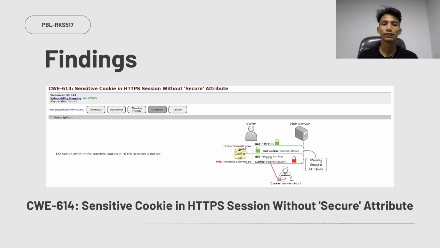The second one is CWE-614, which is a sensitive cookie in an HTTPS session without the secure attribute. We caught it from Burp Suite. We intercepted the network and saw the cookies. There's no HTTPS, there's no encryption, which makes a possible threat of a man-in-the-middle attack, MITM. So we conclude from our finding it is CWE-614, sensitive cookie in HTTPS session without secure attribute. Maybe that's all from me.